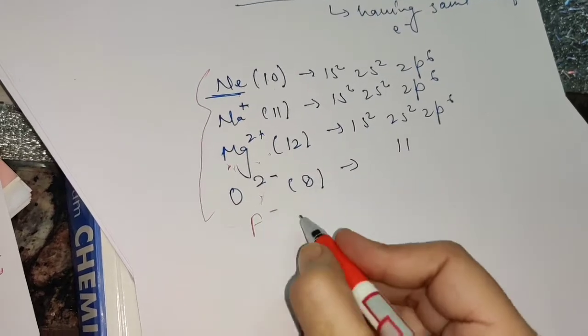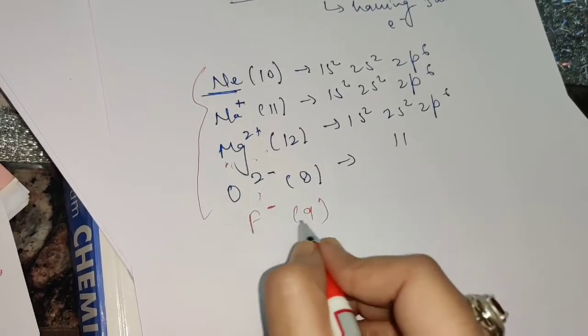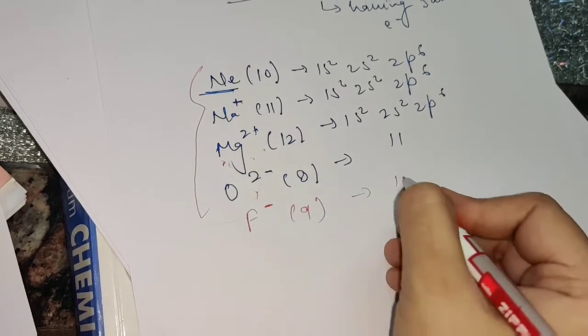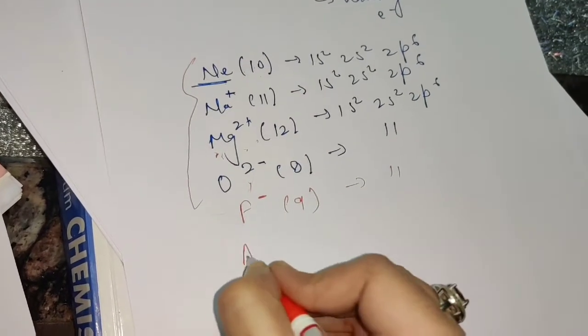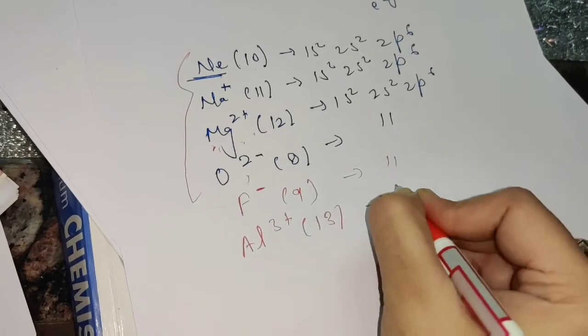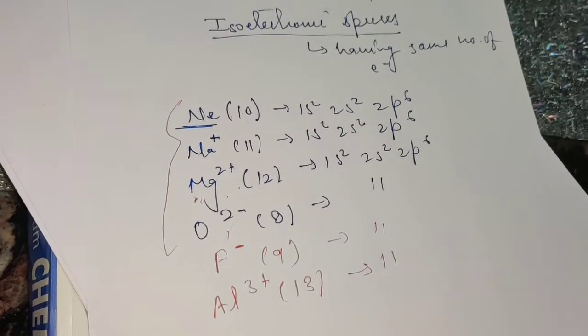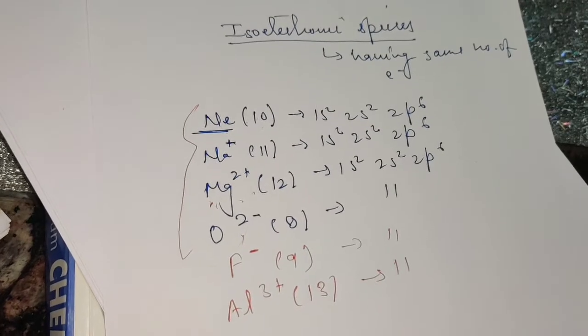Yes, fluoride ion, atomic number 9, by gaining 1 electron, will again have the same electronic configuration. Then Al3+, aluminium 3+, atomic number 13, by losing 3 electrons, will also have the same number of electrons. So these are isoelectronic species.